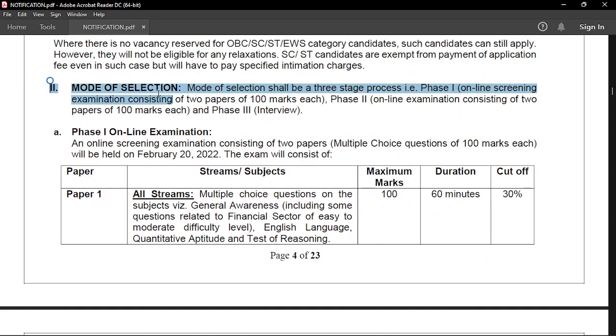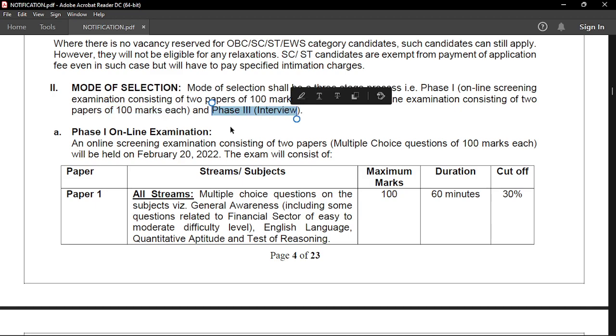This is very, very important. As you know, it's a three-stage process. Phase 1, that is your preliminary examination, which has 2 papers of 100 marks each. Phase 2 also has two papers of 100 marks each. This is your mains examination, and phase 3 is your interview.